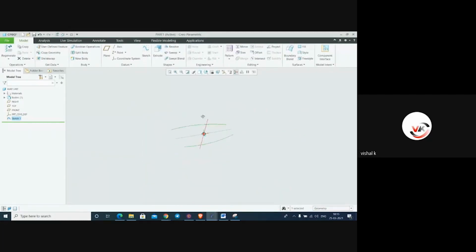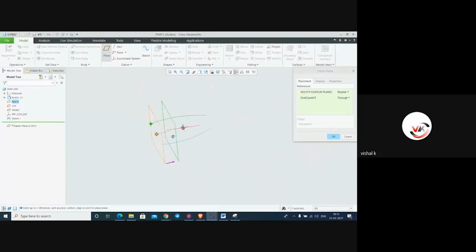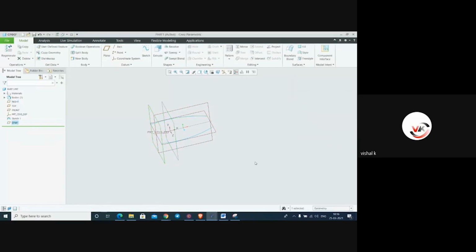Okay, and again we will create datum plane on this point. Simply click and by pressing Ctrl key select the end point. Automatically it will come to this end point. Say okay.